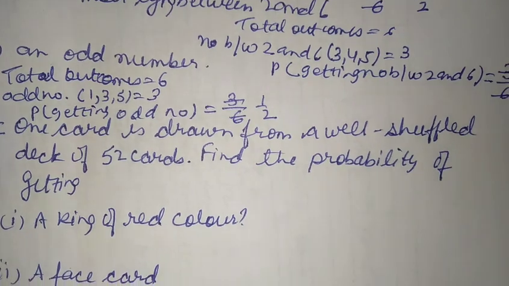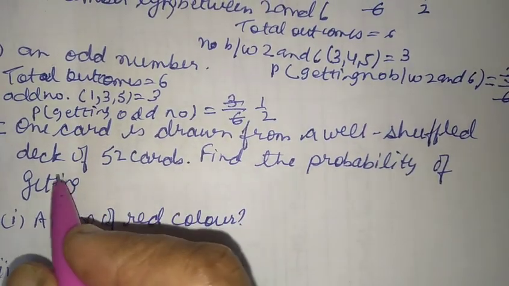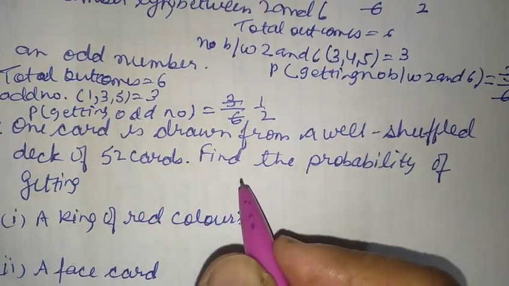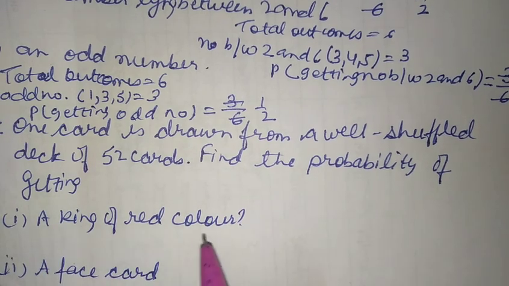Now let us go to our question 14. A card is drawn from a well shuffled deck of 52 cards. So find the probability of getting a king of red color.